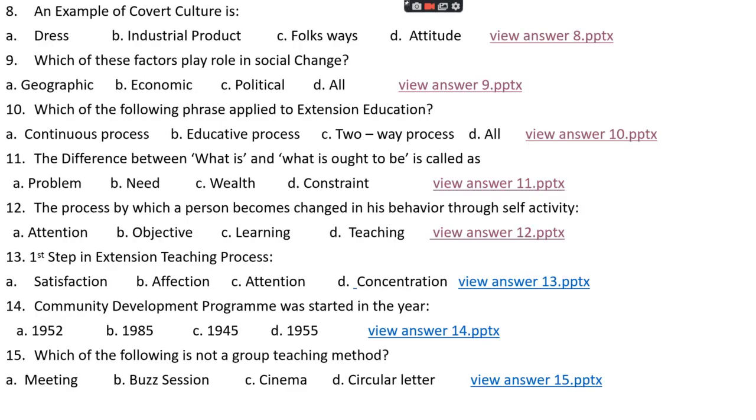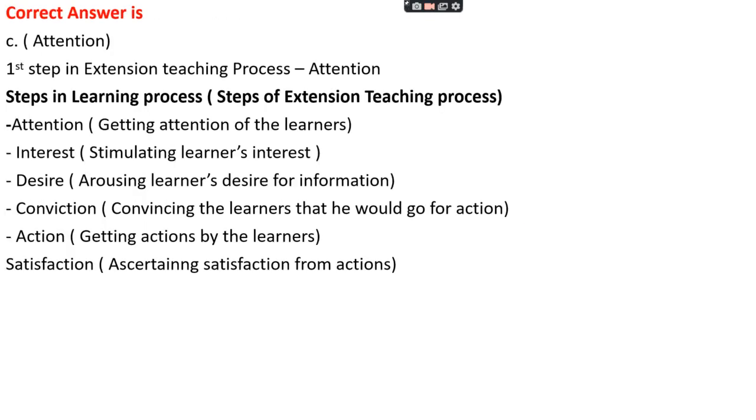Question number 13. The first step in the extension teaching process is option A, satisfaction, option B, affection, option C, attention, option D, concentration. The right answer is option C, that is attention. The first step in the extension teaching process is attention.